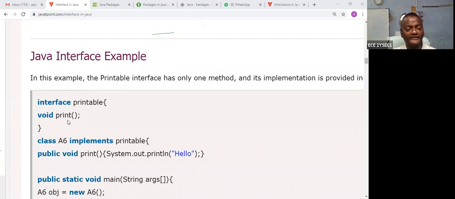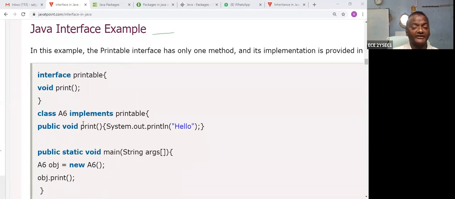Okay. So what is the print function? It is an abstract method. Then what does it perform? In A6, that is called hello. If you are not creating a child class, you don't understand. So next thing. This is called the interface. This is called a class. How are they connected? With the help of implements. In the implements, overriding takes place. This is dynamic because this is public. Dynamic overriding takes place of the method print.